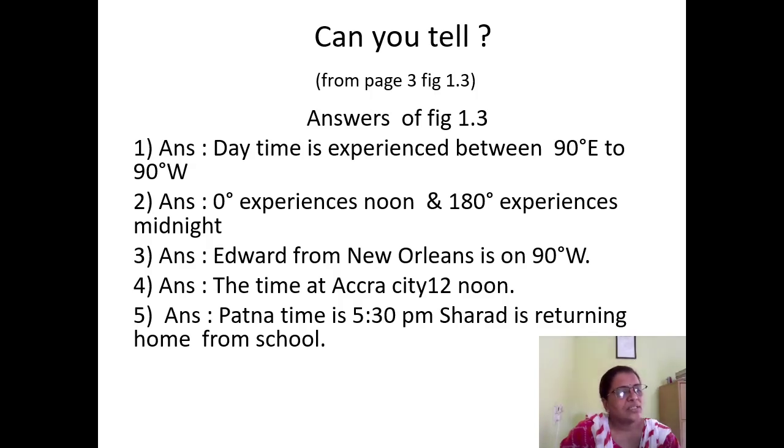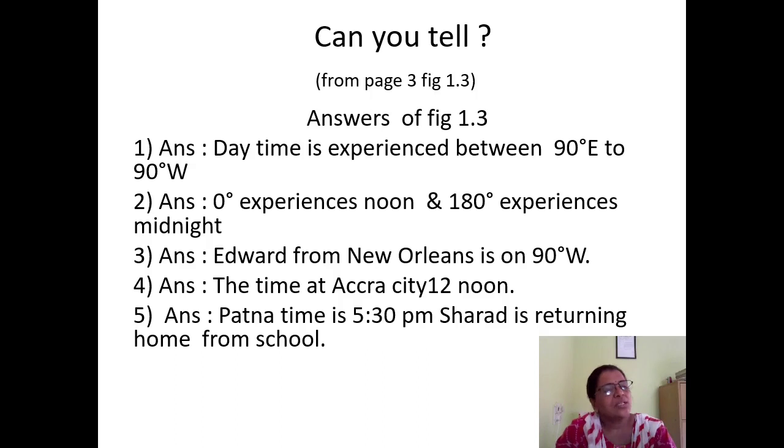In Tokyo, there is a girl and she is going to sleep. In Patna, India, one student is shown who is going to school. In Accra, one girl is having her breakfast. And in New Orleans, one boy is shown getting up from bed. So what is the timing? You have to find out.